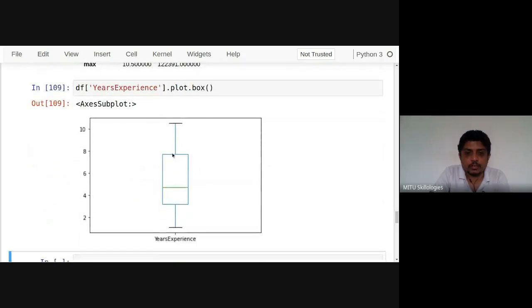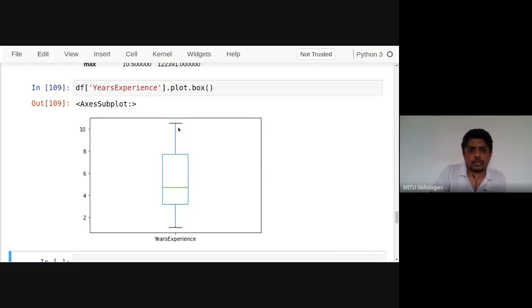The box plot will show you the 75% quartile, and this is the maximum number, the highest value, 10.5. And what is the green line? Yes, correct, it is the 50% quartile, the median value present there. This is what we can use, a box plot.